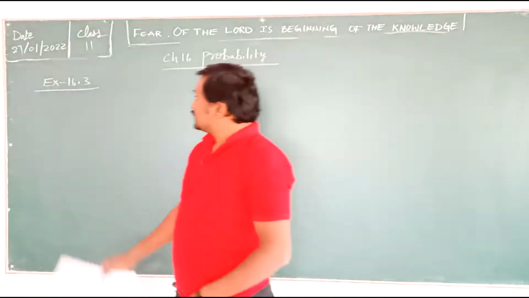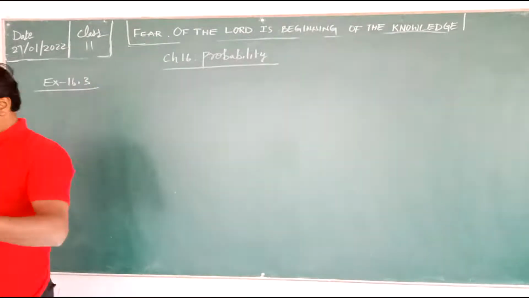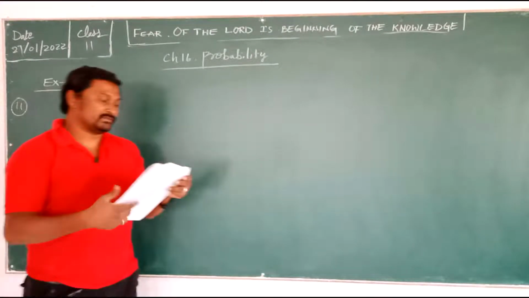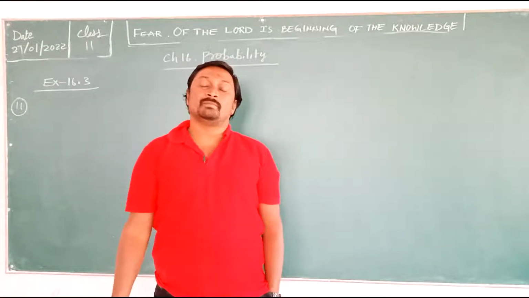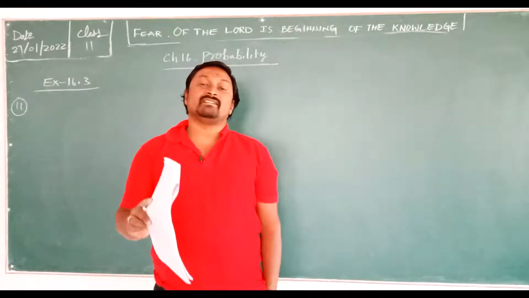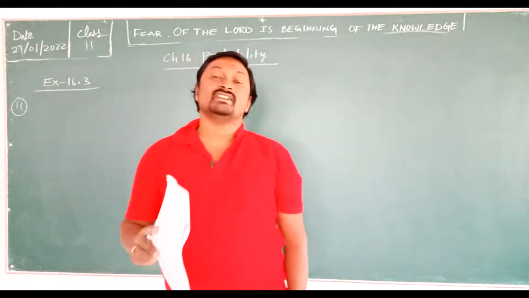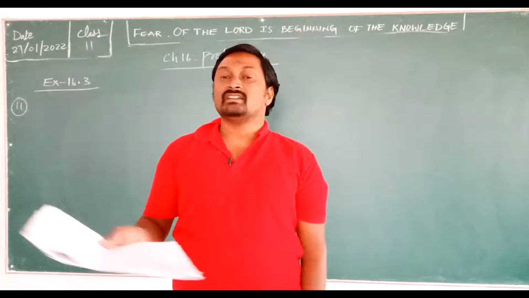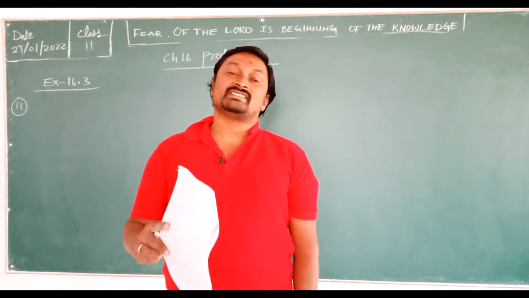Okay, let's move on to exercise number 16.3. In that we have to discuss today from problem number 11 onwards. Before going to that, what we need to understand is, what is probability? Probability is nothing but a measure of uncertain phenomena. Last time we discussed what is the classical theory of probability and what is axiomatic probability.